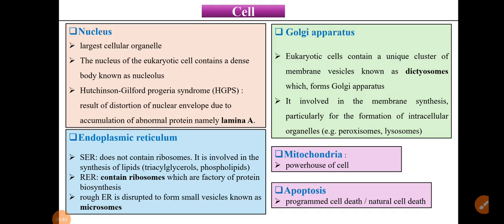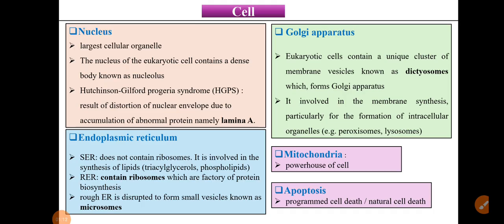Here are the different components of the cell, like nucleus, endoplasmic reticulum, Golgi apparatus, mitochondria, right? These are all present in your cell. So first, the nucleus. The first point is that it is the largest cellular organelle, right? The nucleus of the eukaryotic cell contains a dense body known as the nucleolus, right? So what is the nucleolus? That is the dense body.